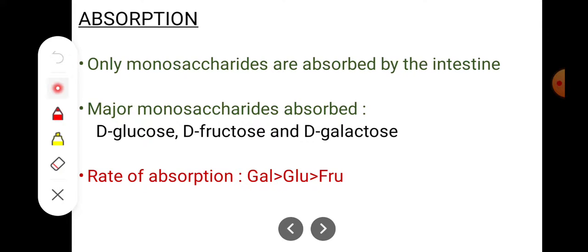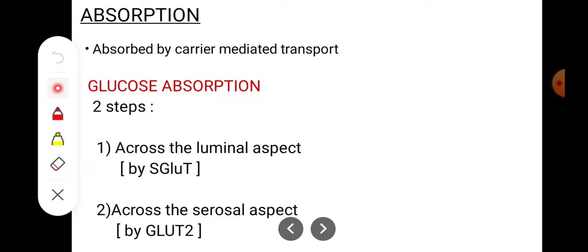Then coming to absorption, only monosaccharides are absorbed by the intestine, and the major monosaccharides absorbed are glucose, fructose and galactose. The rate of absorption is more for galactose than glucose, and last for fructose. Absorption is mainly by carrier mediated transport. Glucose absorption mainly occurs in a two-step process.